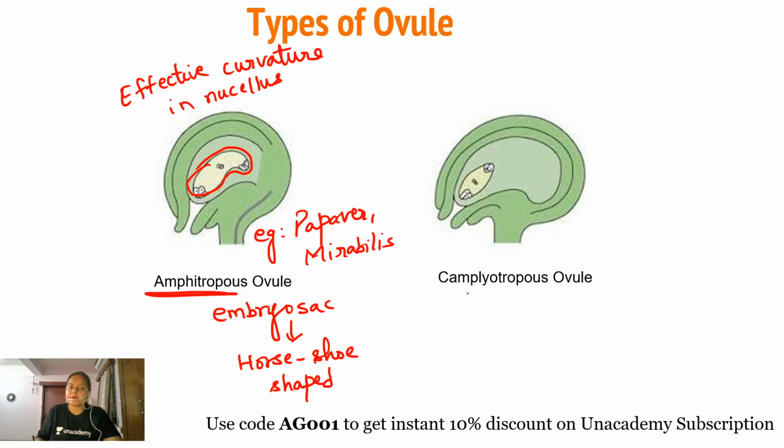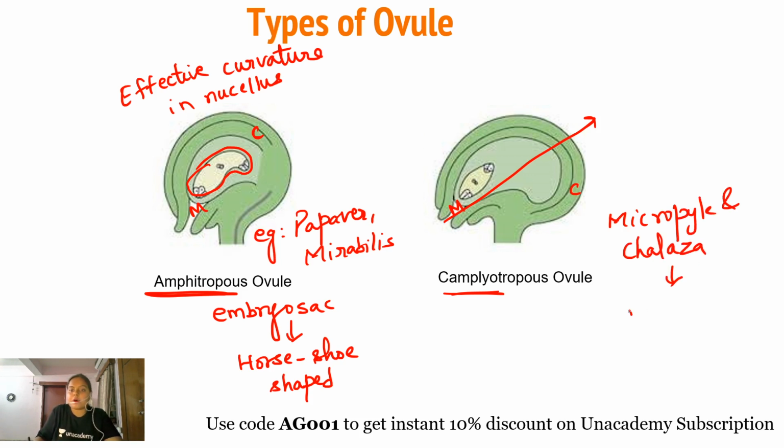Now, one more important thing: in the amphitropous ovule, the micropyle and the chalaza are just opposite to each other. Now coming towards the campylotropous ovule, here the body of the ovule is curved in such a way that the micropyle and chalaza are not in a straight line. They are not opposite to each other, due to the curvature of the ovule.